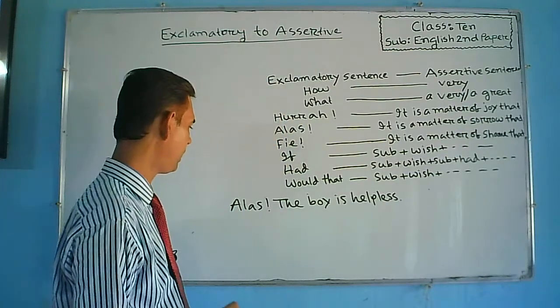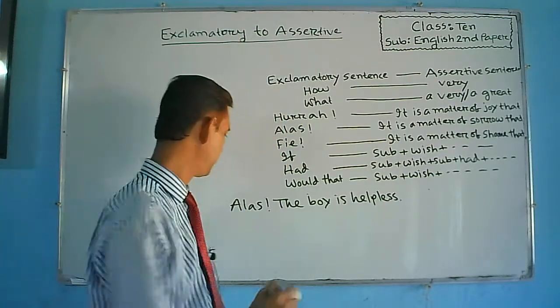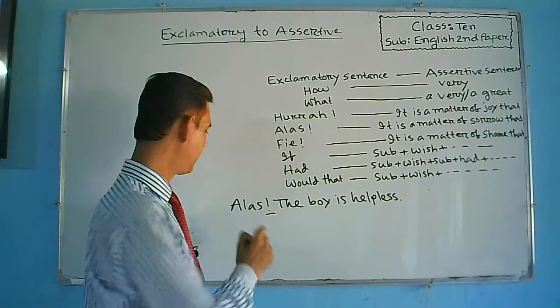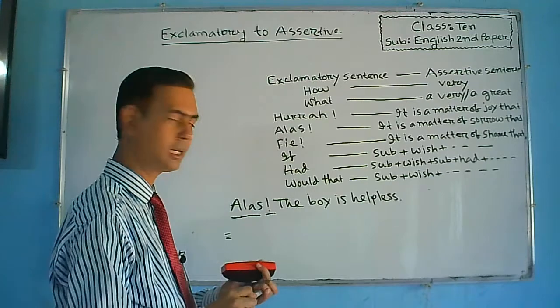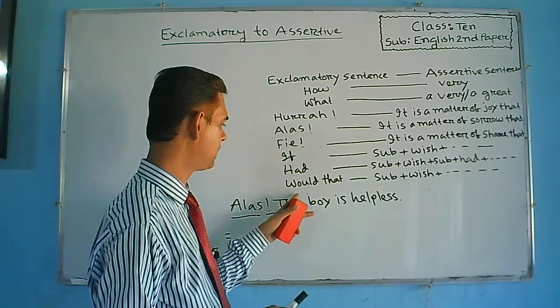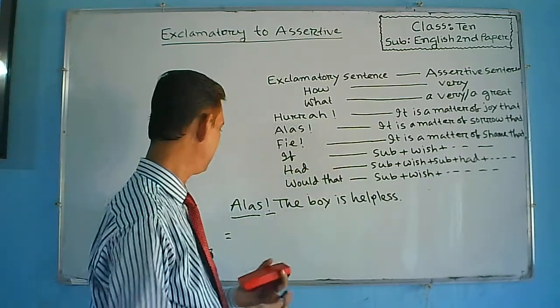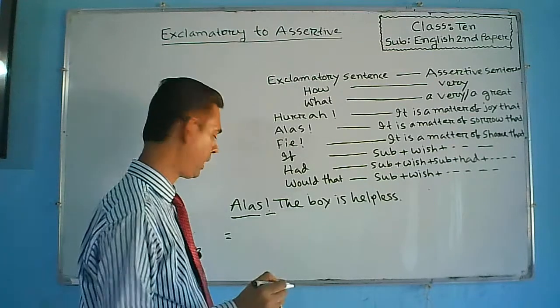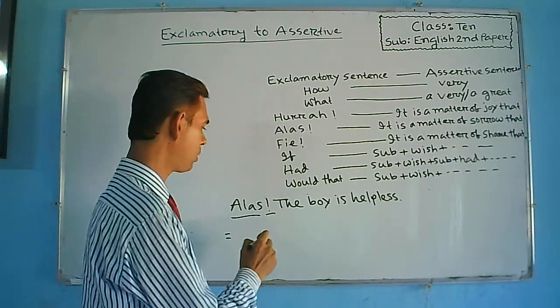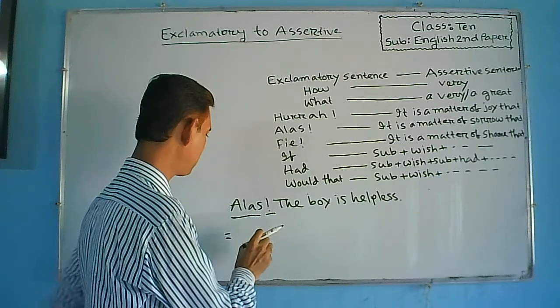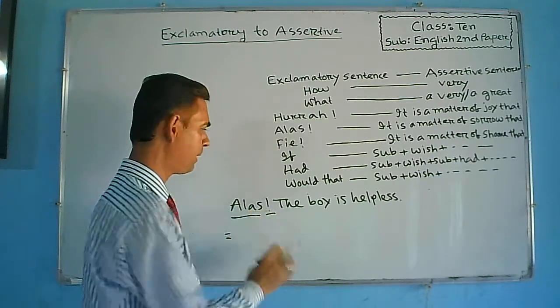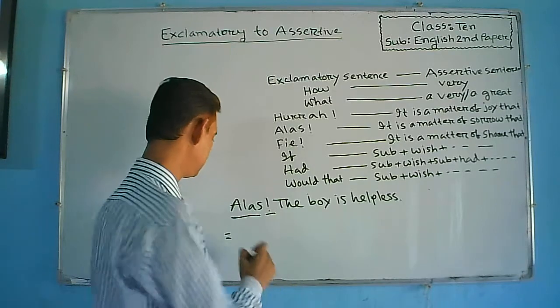This is also an exclamatory sentence because here an exclamation mark is given and here alas is given. So at the time of changing this type of exclamatory sentence into assertive, we have to write it is a matter of sorrow that instead of alas. Again, here it is a matter of sorrow that will be given at the beginning of the sentence.